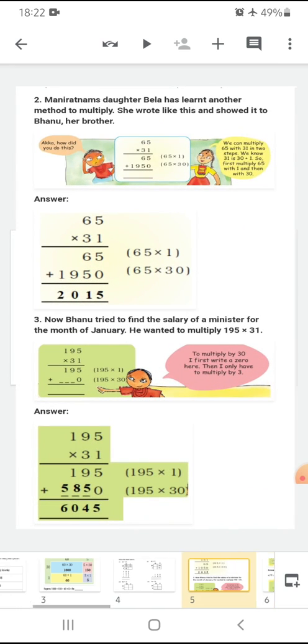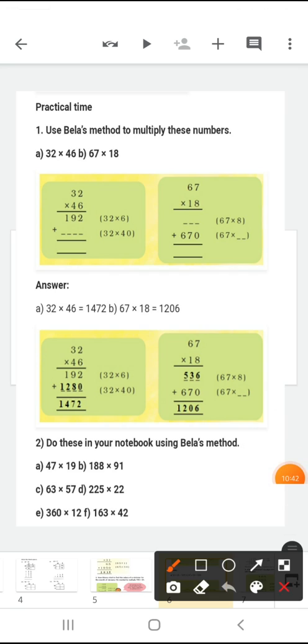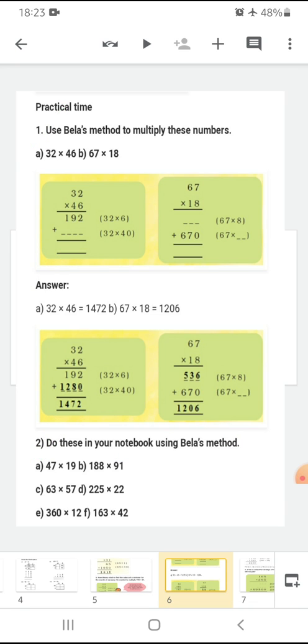Now let's see the next one. In your book, on page number 171, you have to do the practice time. You have to use Bela's method for multiplication, the simple multiplication you have to do. And you have to fill this one, and this question number 2, do these in your notebook using Bela's method. Is it okay? So you have to do all these questions by Bela's method.